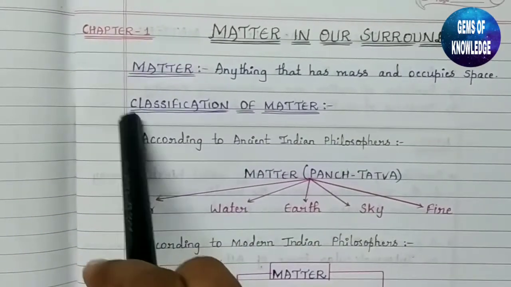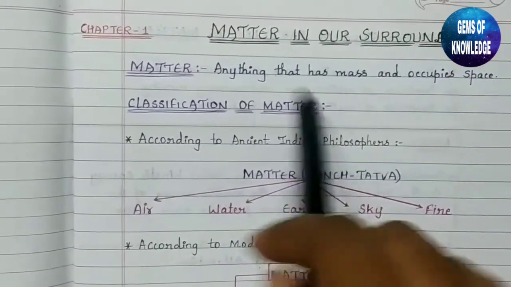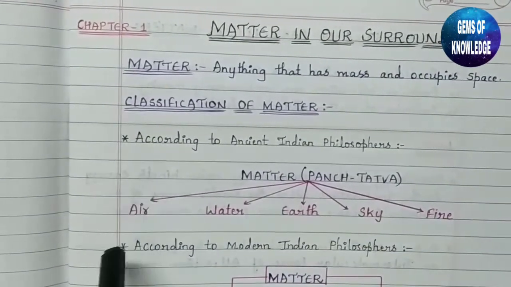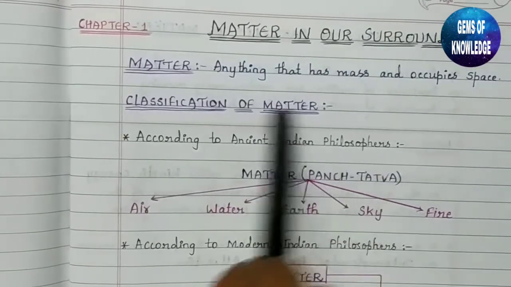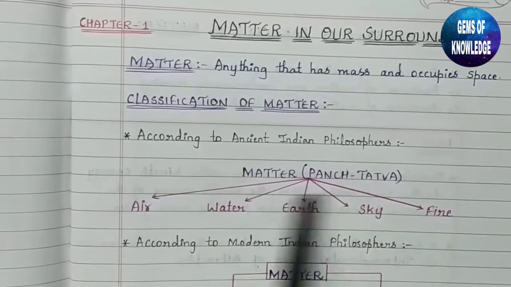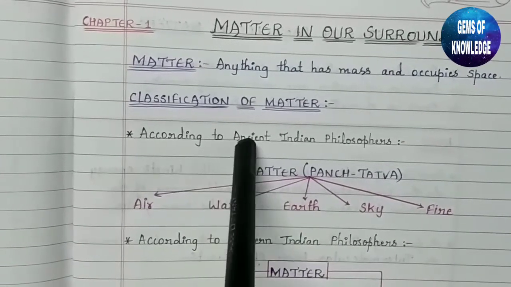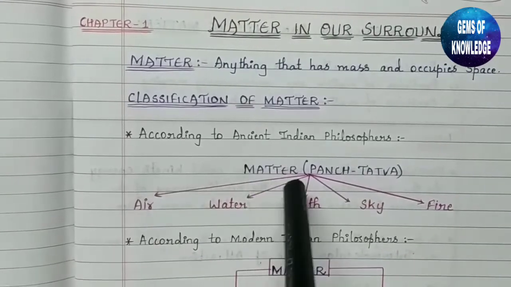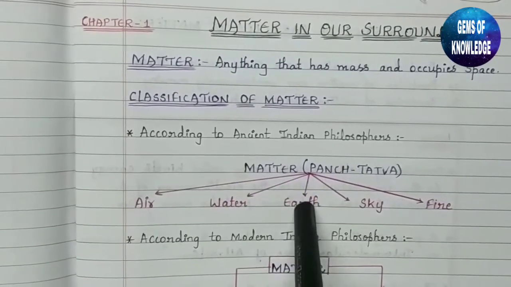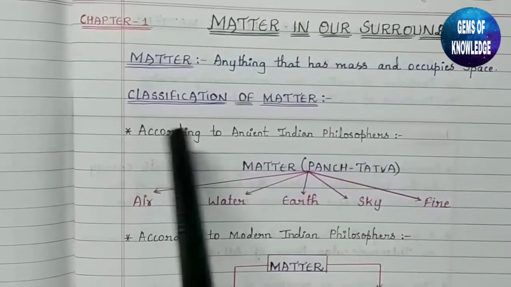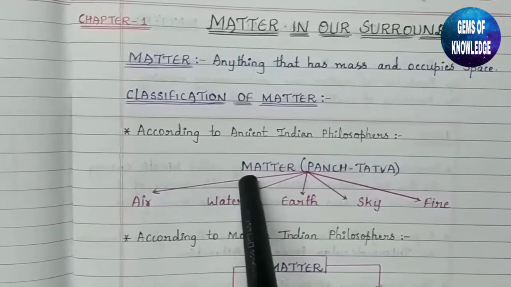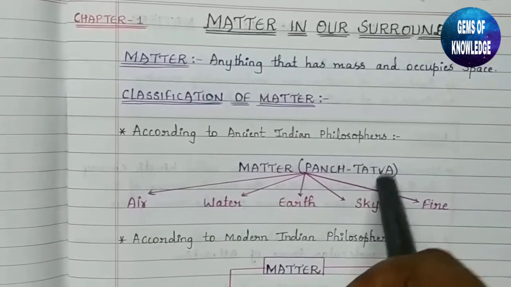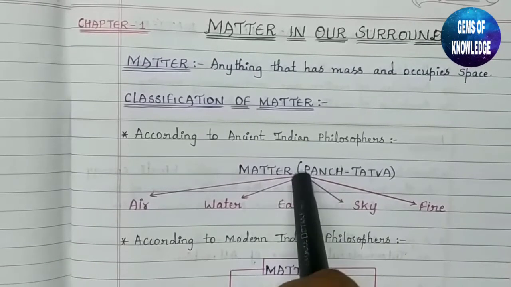Now let us move on to the classification of matter, how matter is classified. Matter was classified in two ways: according to the ancient Indian philosophers and according to the modern scientists. According to ancient Indian philosophers, matter is made up of pancha tattva, 5 substances.